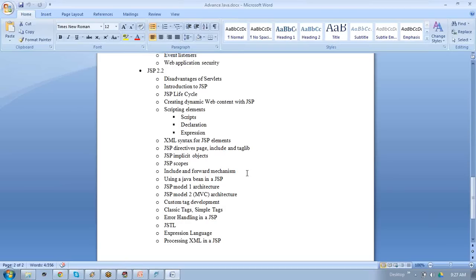But it uses JavaScript inside it, right? We can use JavaScript. We can use JSP script. In HTML directly we can write JSP, or in JSP directly we can write HTML. Right? A Java servlet is compiled. We need to compile, and we need to deploy. But JSP need not be compiled.